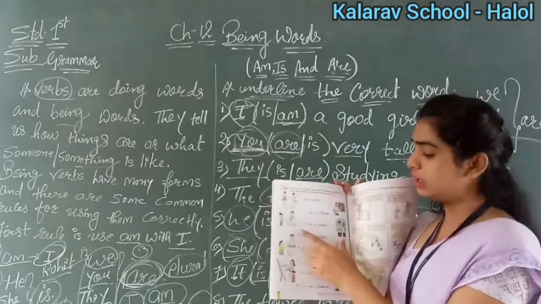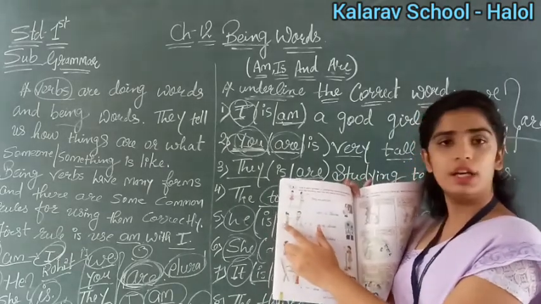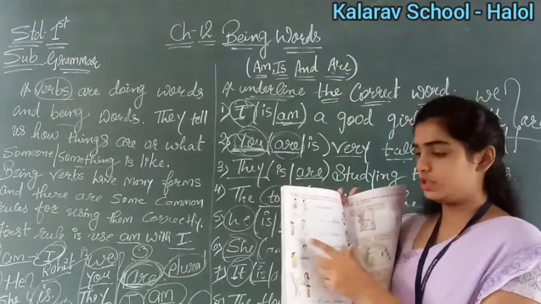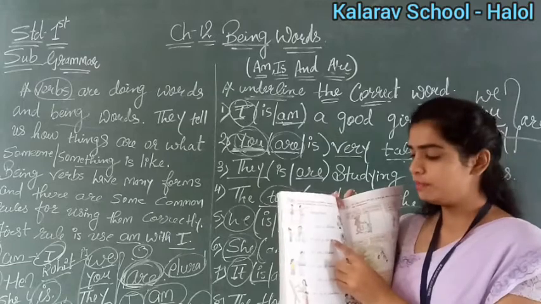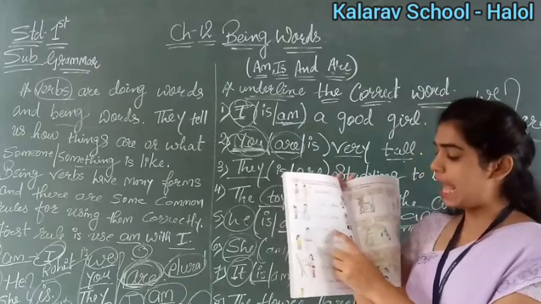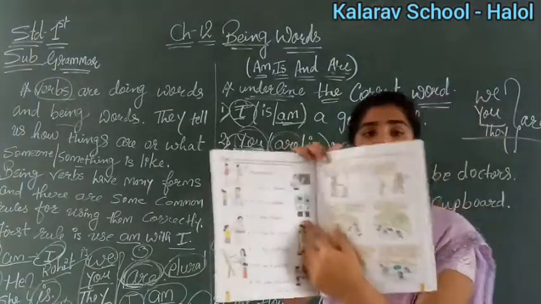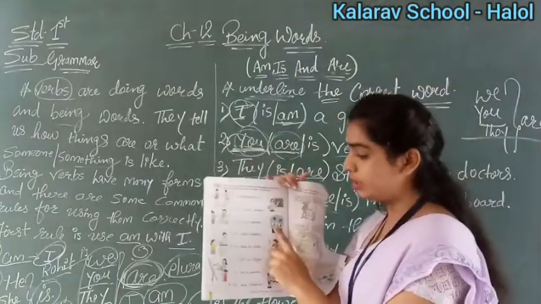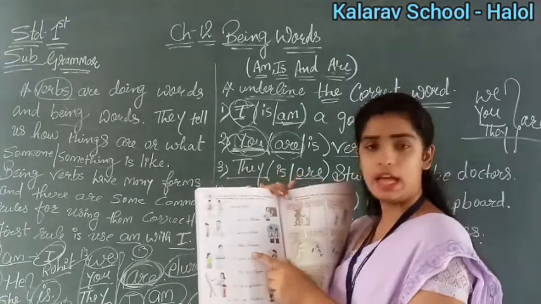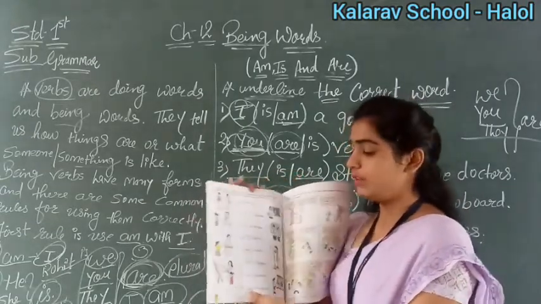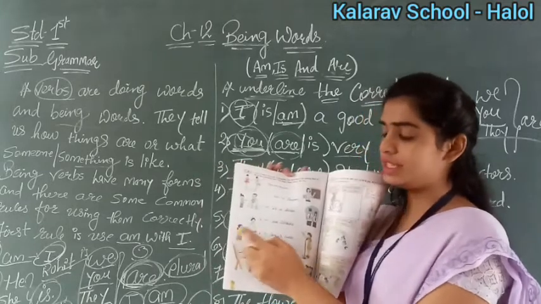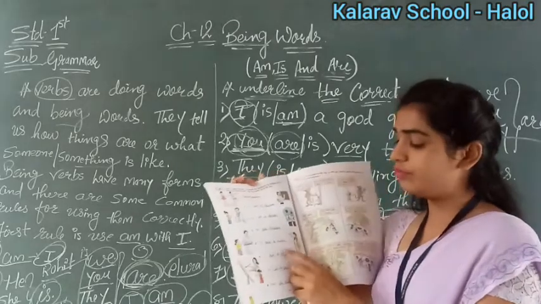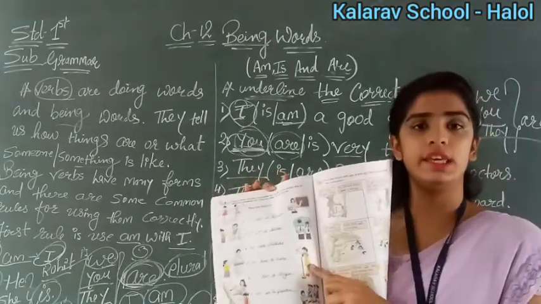Understand? Now see third number. He. A girl. What is the girl telling? He is a doctor. He is one, only one doctor there is. Okay, so what will we use? He is a doctor. Now we are soldiers. See here you can see the picture of the soldier. Can you see children? Yes. So what are they telling us? We are soldiers, right? Now see fifth number. You are a nurse. A girl is telling the nurse that you are a nurse. Understood? Now what is the next picture? A girl is singing here, right?